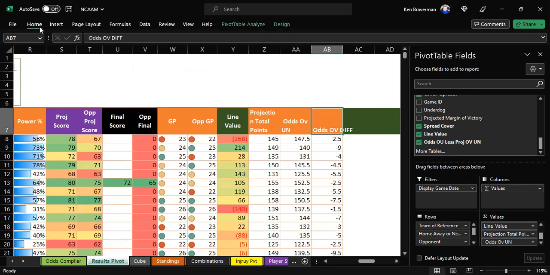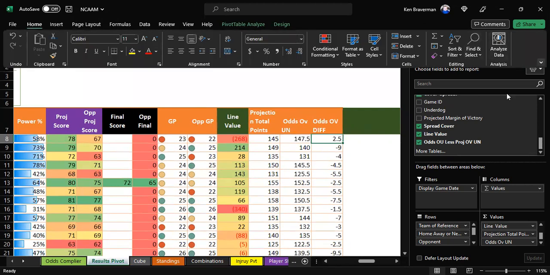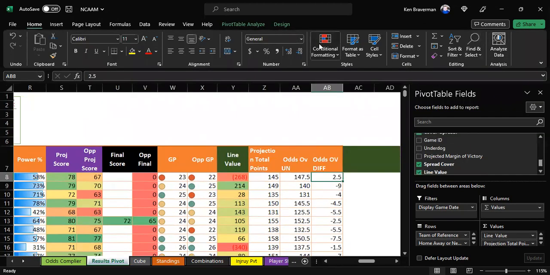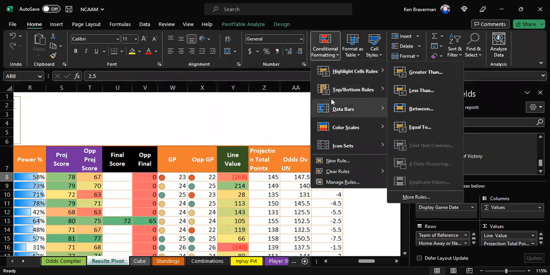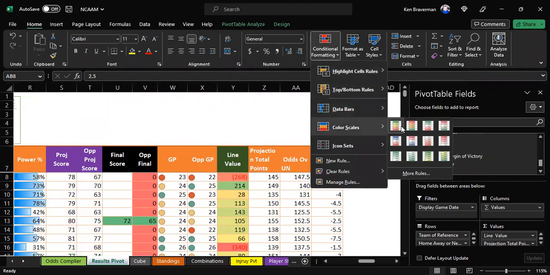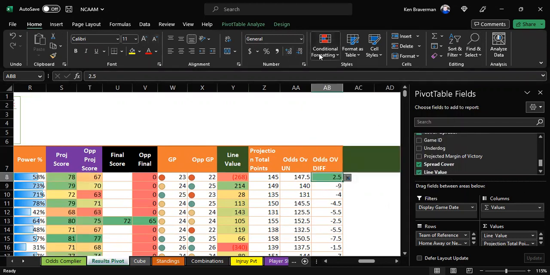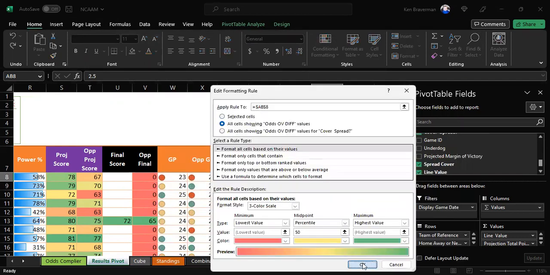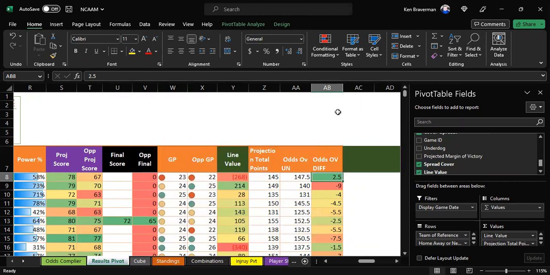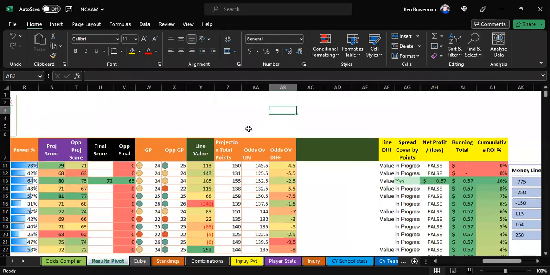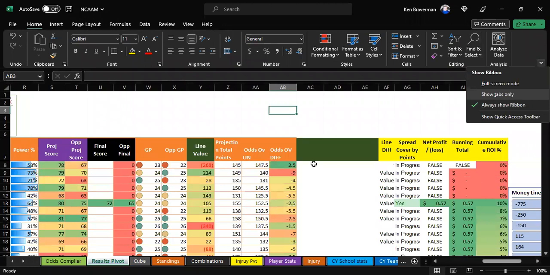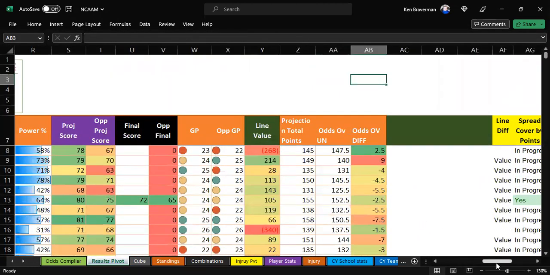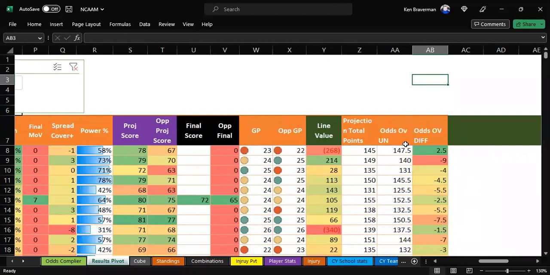I want to color this thing because it seems like this will be fun to look at color-wise. Let's just bring this down. So we're going to do color scales where green is big and red is small, and then we're going to apply that to the entire field by editing the rule and going okay and apply. All right. So now what we have is this weird way of looking at where the projected score and the actual and the published over under differ a ton.